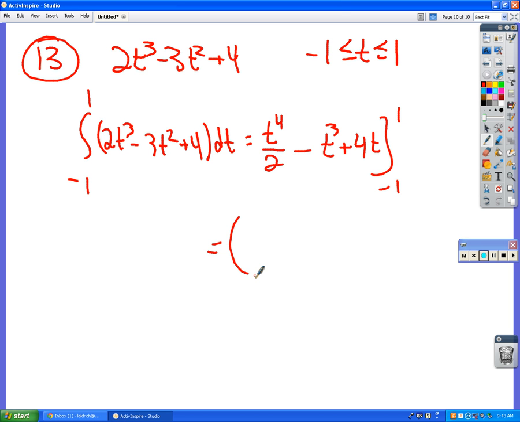So 1 is going to be 1/2 minus 1 plus 4. Wait, if you plug in negative 1, you get 1/2 plus 1 minus 4, right?